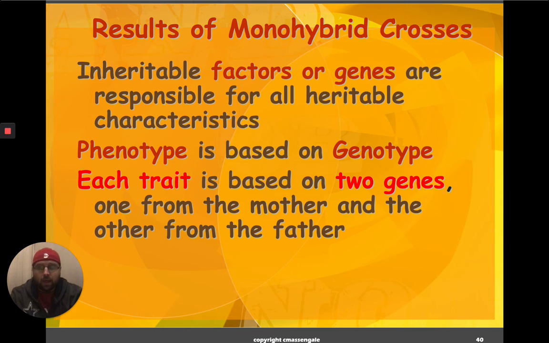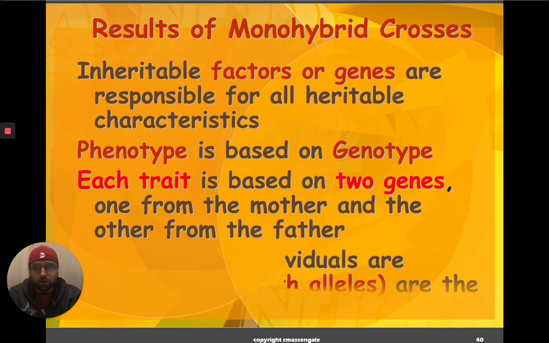All right, and each trait is based on two genes. We get one from our mother and one from our father. So that was something that we've talked about a bunch in class, especially when we finished up the last unit talking about meiosis and understanding that the point of meiosis was to produce sex cells. All right, so we get one trait from mom and one trait from dad. And then we're left with these two genes. And somehow we have to figure out which set of instructions, or which allele, we're going to listen to.